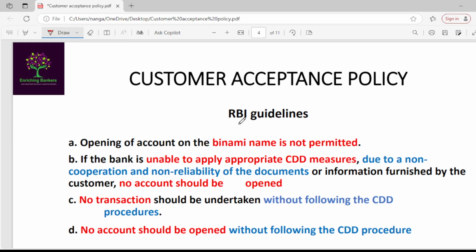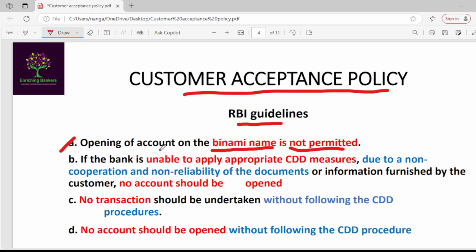RBI has also given guidelines under the customer acceptance policy. Coming to that, first one, opening of an account in a benami name is not permitted. So no account should be opened on a benami name. Benami just lends his name to some other person. That person operates the account and does transactions. Benami just lends his name to another person to open an account on his name.